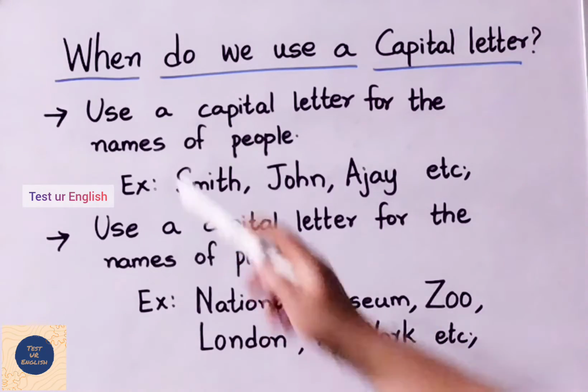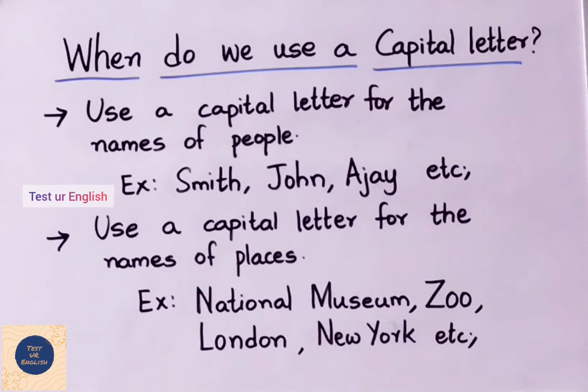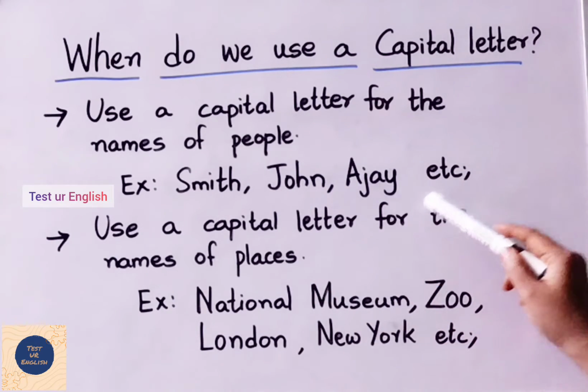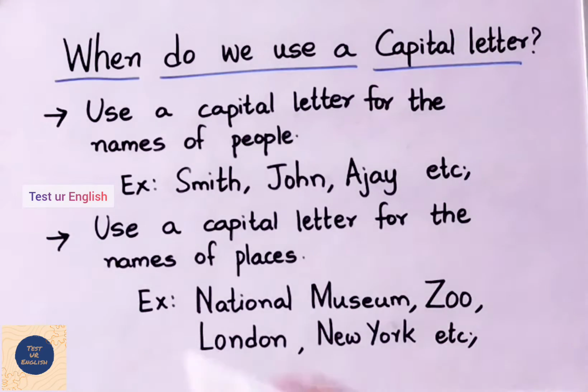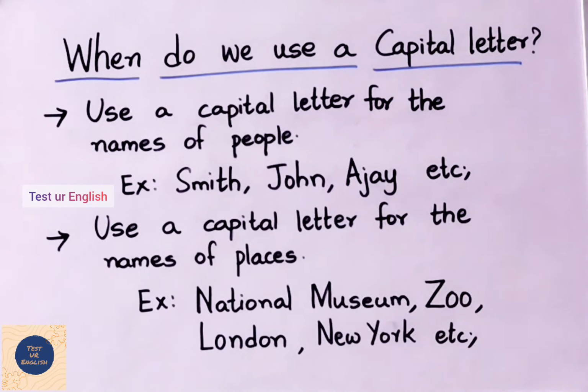Rule 3. Use a capital letter for the names of people. Example, Smith, John, Ajay, etc. Rule number 4. Use a capital letter for the names of places. Example, National Museum, Zoo, London, New York, etc.